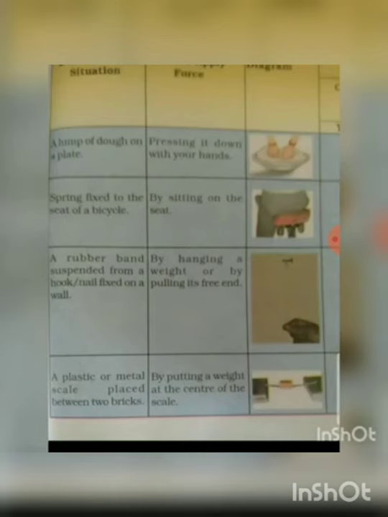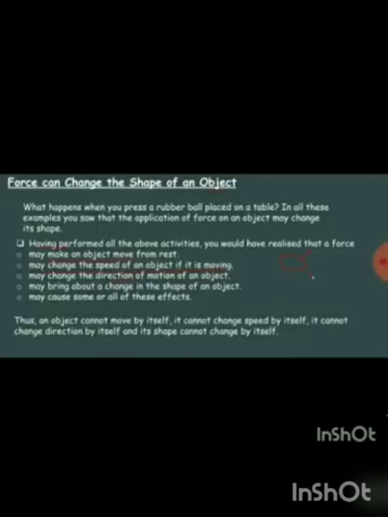So here we can see how force can change the shape of an object. What happens when you press a rubber ball placed on a table? In all these examples, you saw that the application of force on an object may change its shape.